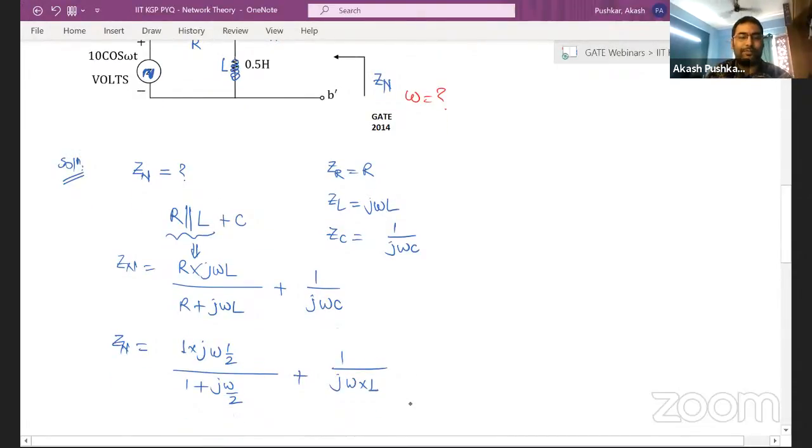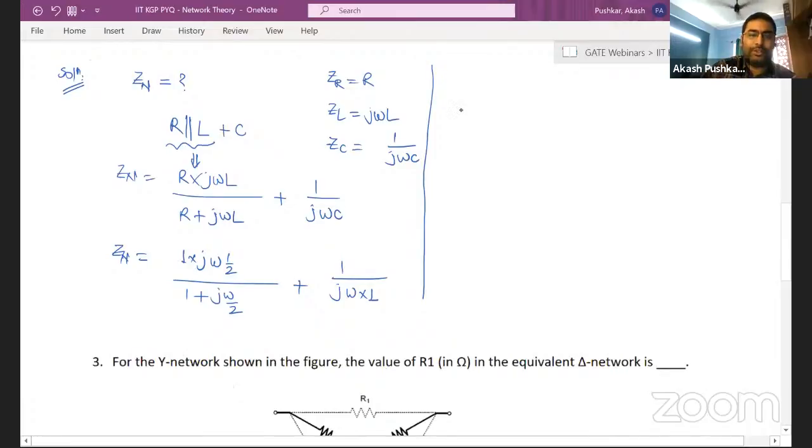So what do you get now, guys? You get Zn equal to 0.5 j omega upon 1 plus 0.5 j omega, plus 1 by j omega.